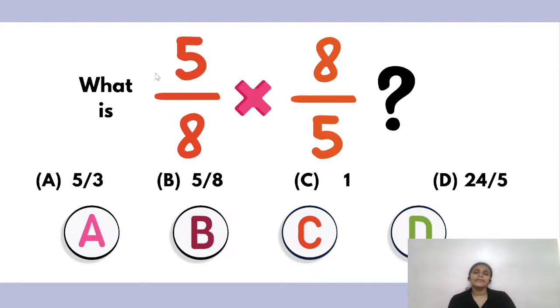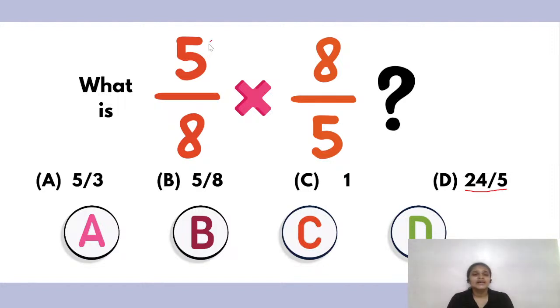We are on the sixth question, which reads: what is 5 upon 8 multiplied by 8 upon 5? All of you have given me the answer D, which reads as 24 upon 5. Now let's see whether we actually get 24 upon 5. This is multiplication in between, so I can simply reduce these fractions and find out what we get.